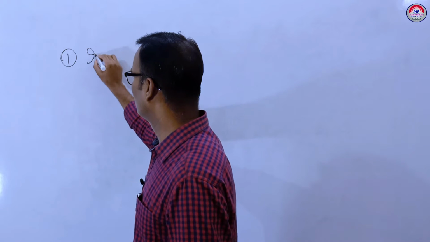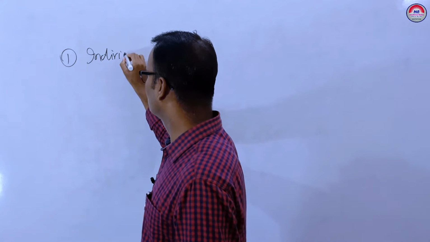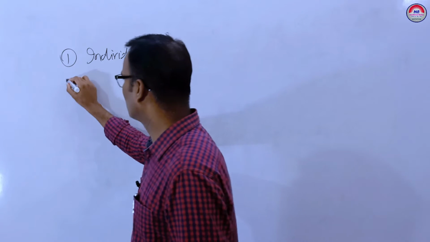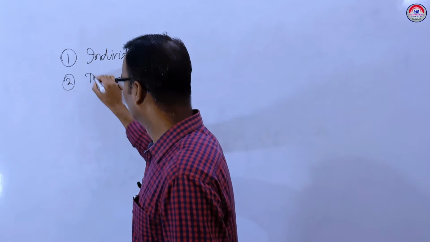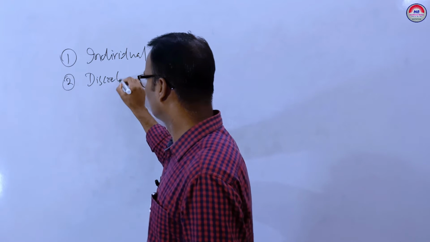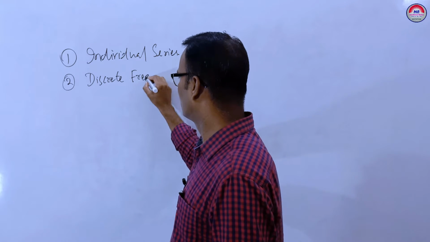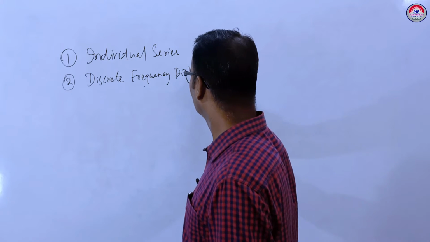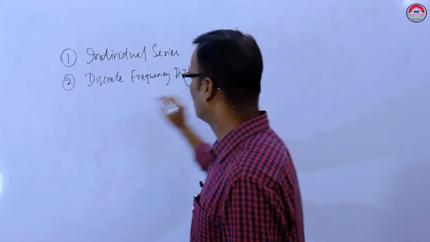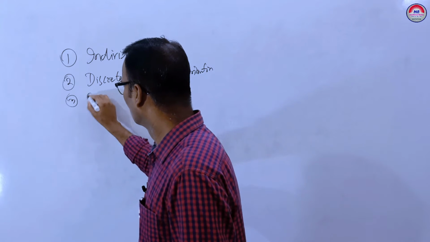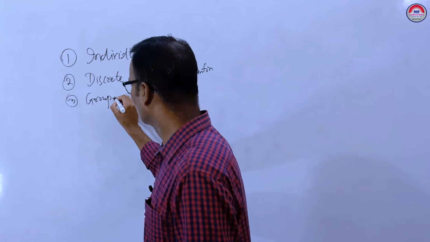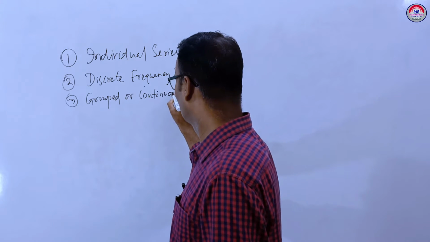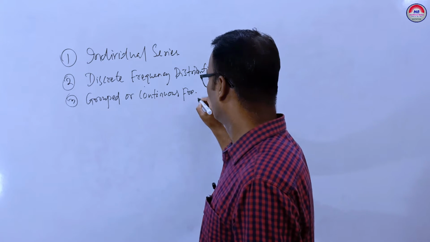First one is individual series, then second, discrete frequency distribution, third, grouped or continuous frequency distribution.